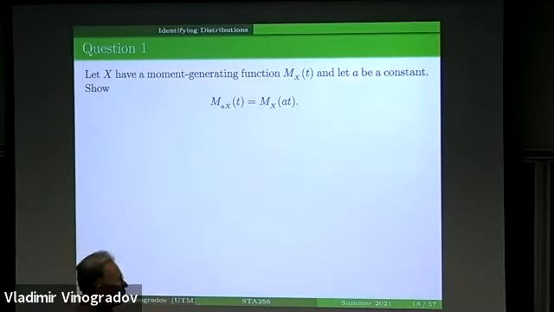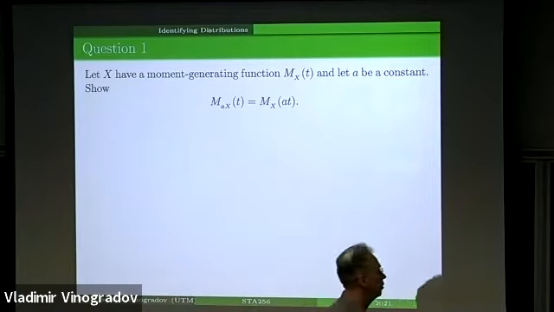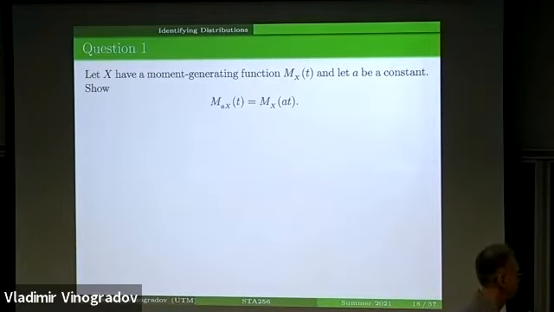You see how useful these formulas are, because it gives us the formula for the general case of the normal distribution at no cost. Okay?